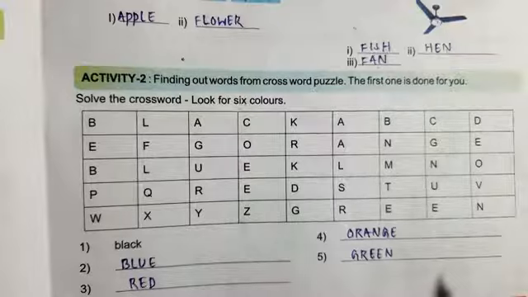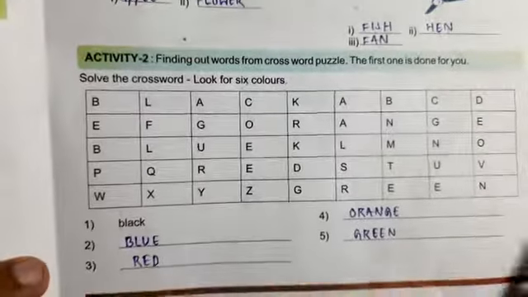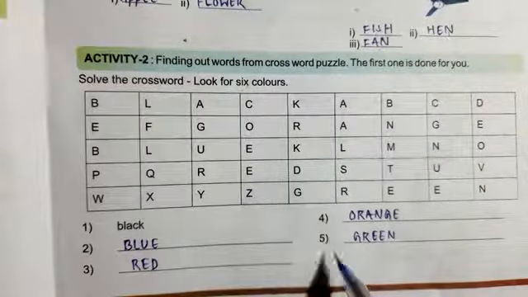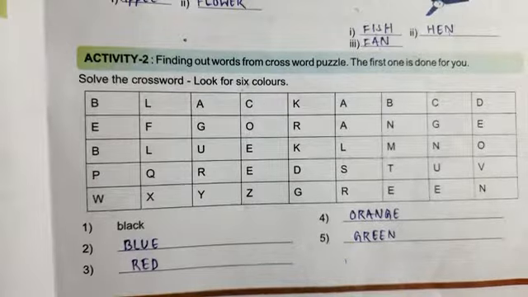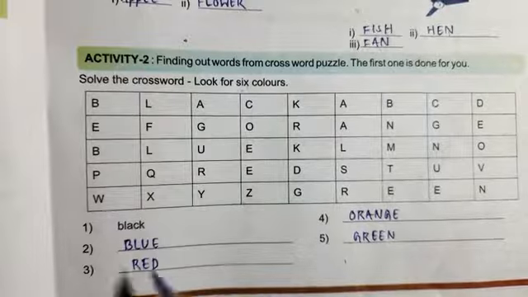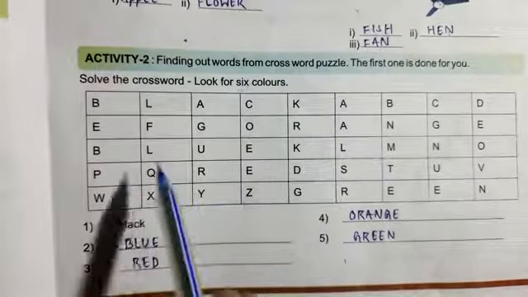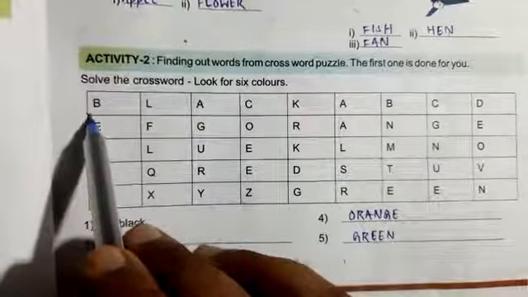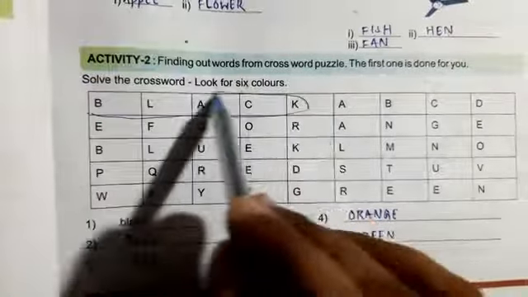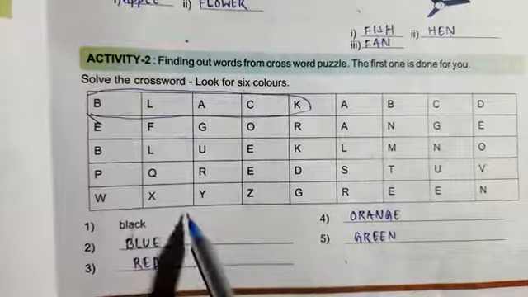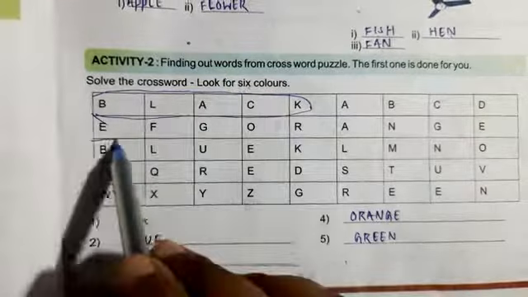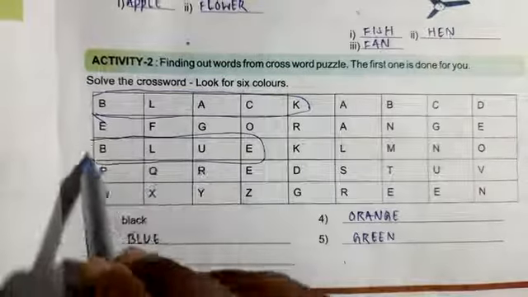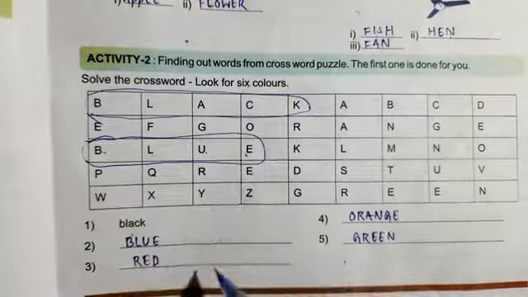What? 6 colors. But in the question, there is numbering from 1 to 5. Where is number 6? Look, what is number 6? Okay, let's see. What are the colors? Children, number 1 is black. Where is black, children? You look, B-L-A-C-K. Here is the black. Number 2, blue. Here is another color. Blue, B-L-U-E, blue.